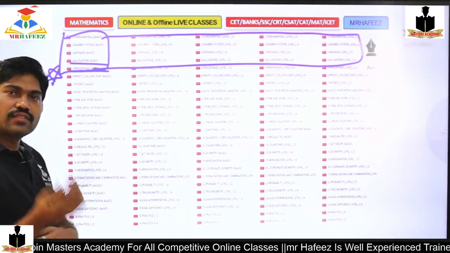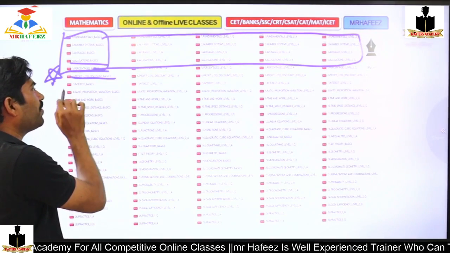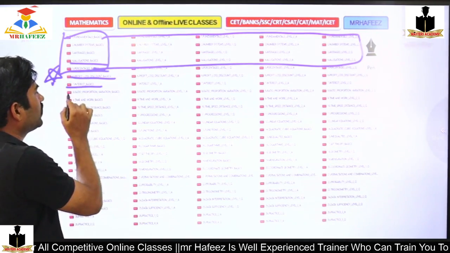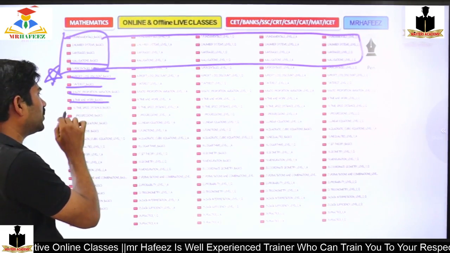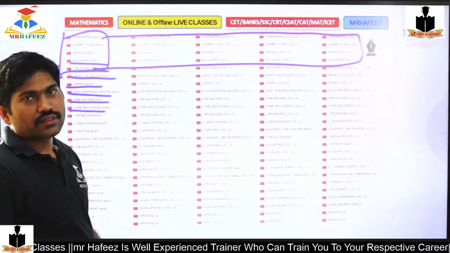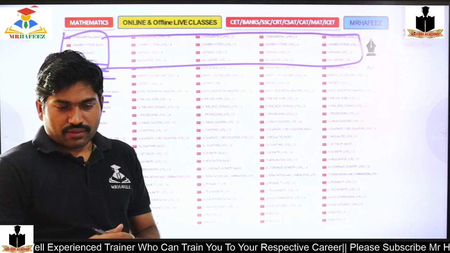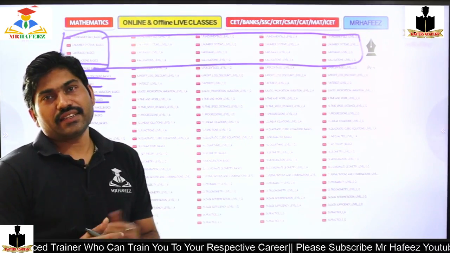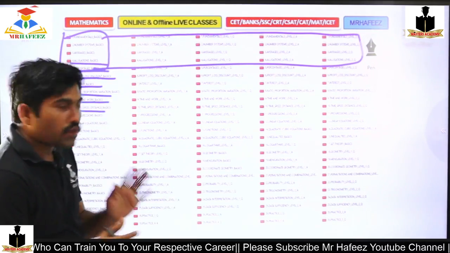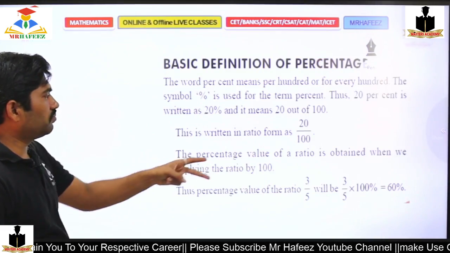Next we will cover profit and loss, interests, ratios and proportions, and time and work, time, speed, like that. So various concepts will be discussed one after another. At present we are in percentages.